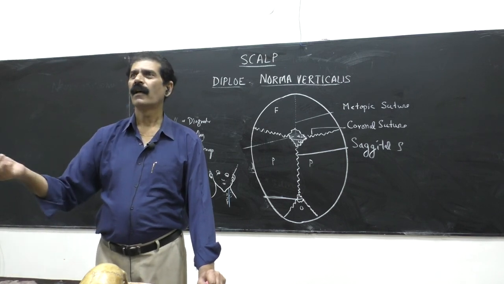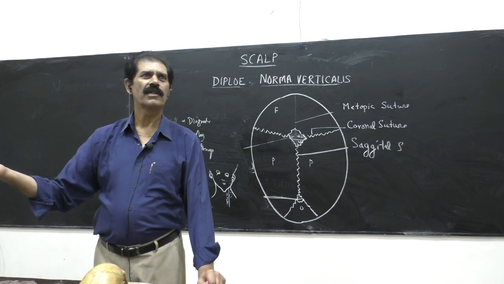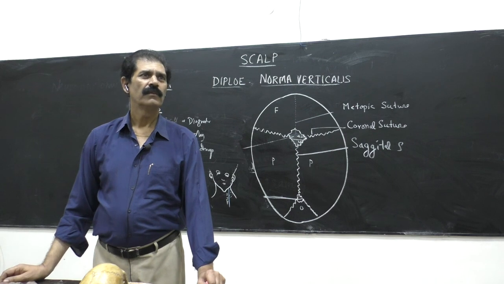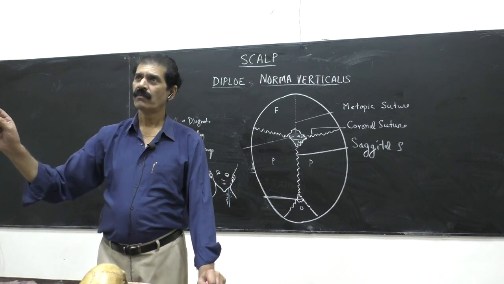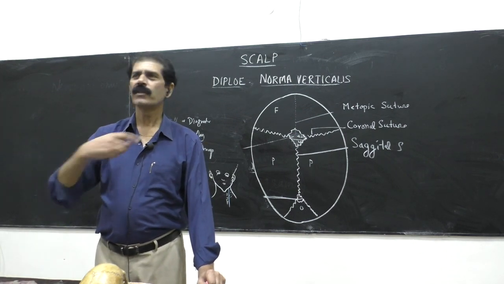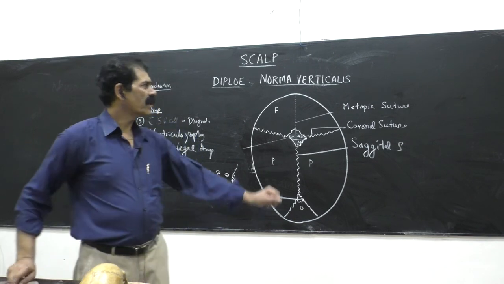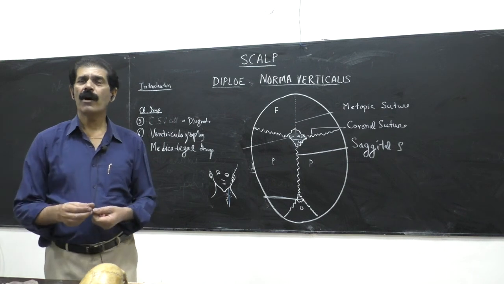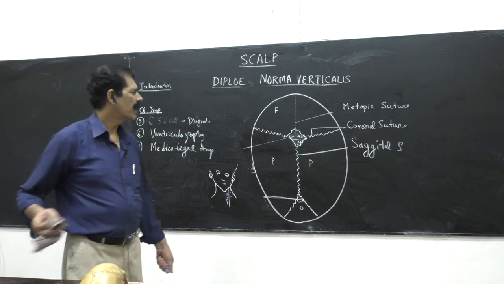Otherwise you will say, I have lost 2 questions, 3 questions, half question. So this is not an excuse. You have to make your own speed. Some are very slow in speed. So this is how to make it. So this was the clinical importance of this single point, the Bregma, or called the anterior fontanella.